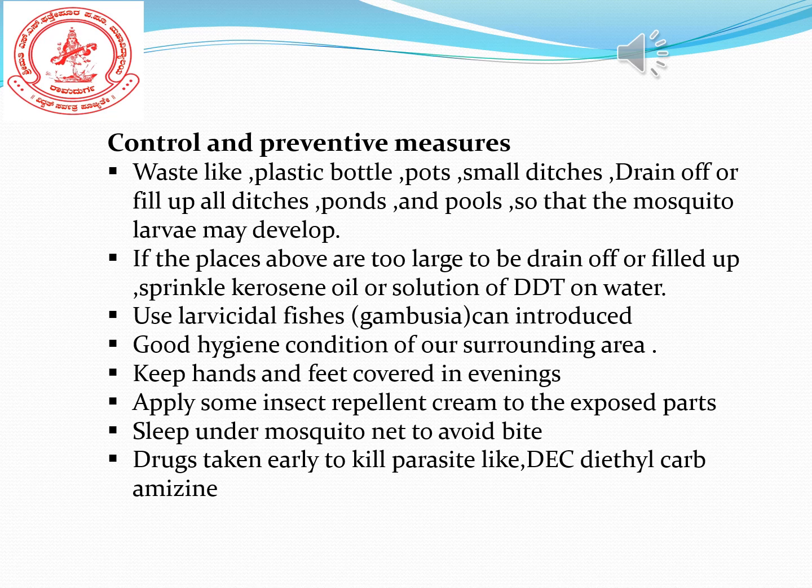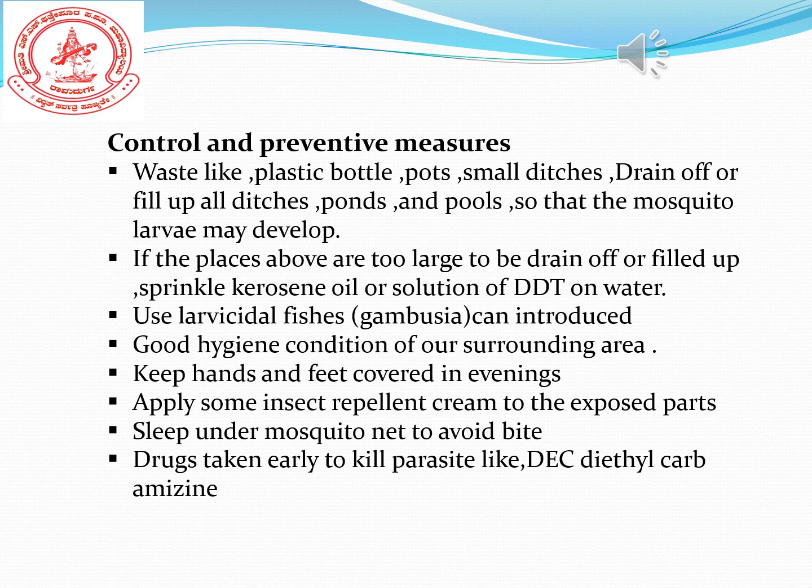So, first point: waste like plastic bottles, pots, small ditches, and drains. If plastic bottles, small ditches, ponds and pools are there, we have to remove all the water from those areas, because mosquito larvae develop in those places. If we remove the water, we can prevent the development of mosquito larvae.